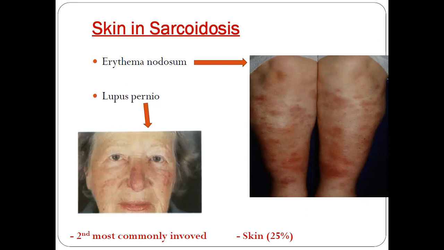And the other skin manifestation is lupus pernio. This lupus pernio is a chronic inflammatory condition where we have violaceous maculopapular rashes, which are usually seen around the eyes, nose, and also the cheeks. And the patient might also have certain nodules around the nose, and also mutilating lesions might be present.